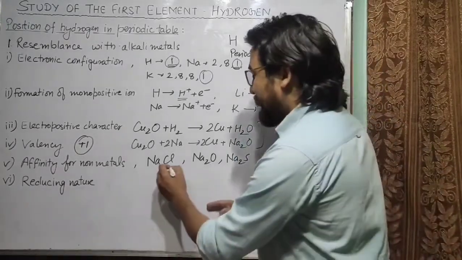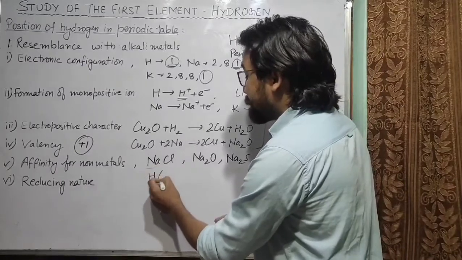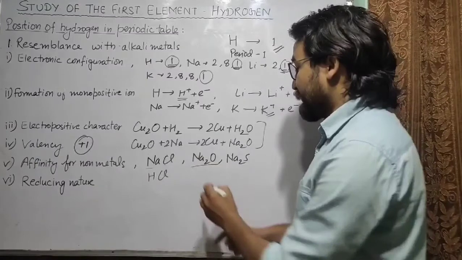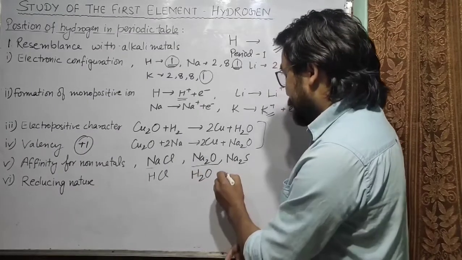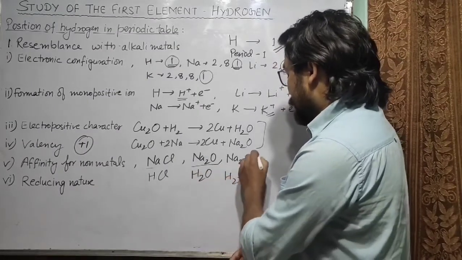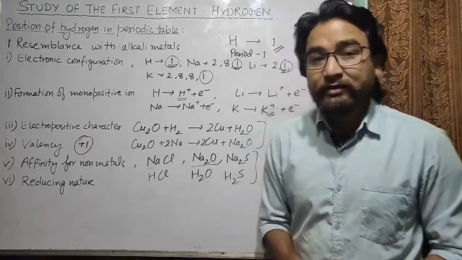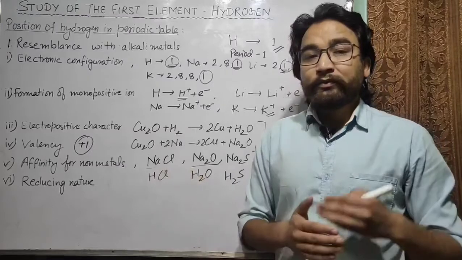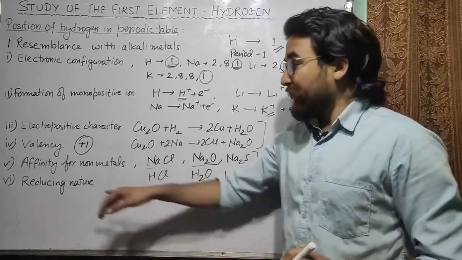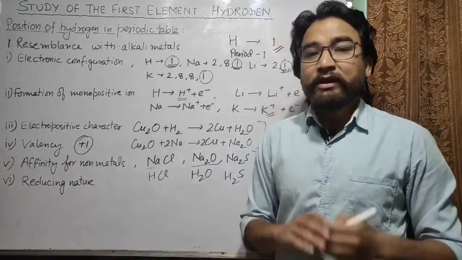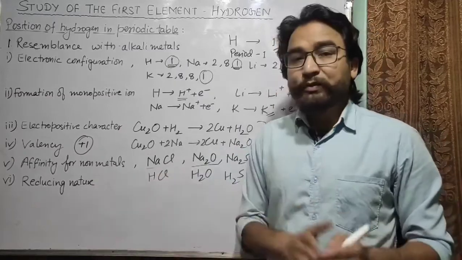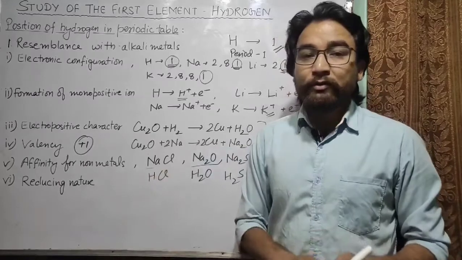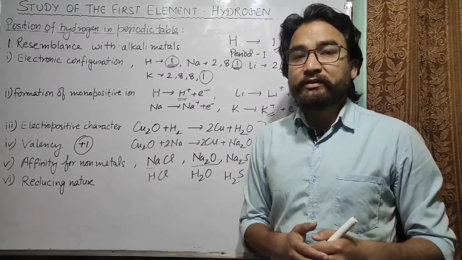Let's see: like NaCl, hydrogen forms HCl; like Na2O, H2O; like Na2S, hydrogen forms H2S. So hydrogen also has very high affinity for non-metals. Now the last is reducing nature. We will talk about the reducing nature later because we don't know about reducing nature or oxidizing nature yet.